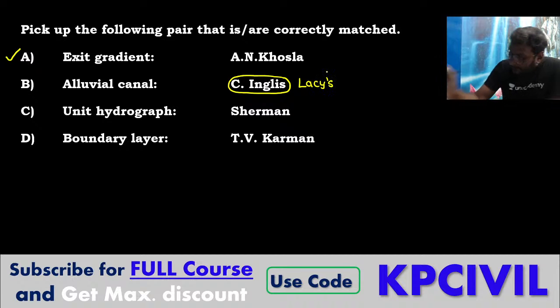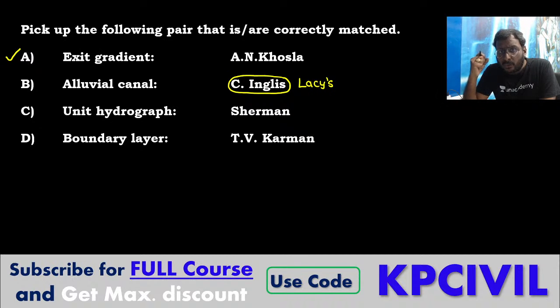If you are going to study, Govind, all assumptions of Dupit are also valid for Thiem, but you derived that equation using Dupit's assumptions only in well hydraulics. You just do not go that much deep regarding application point of view. You just remember we are applying assumptions of Dupit for unconfined aquifer, Thiem for confined aquifer.